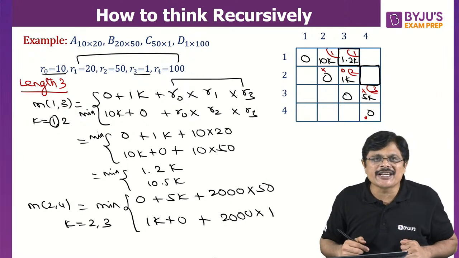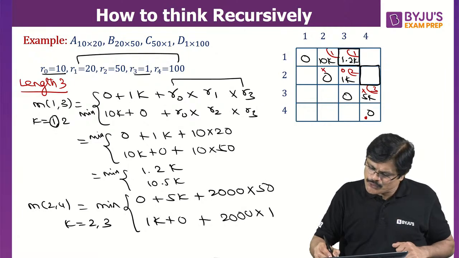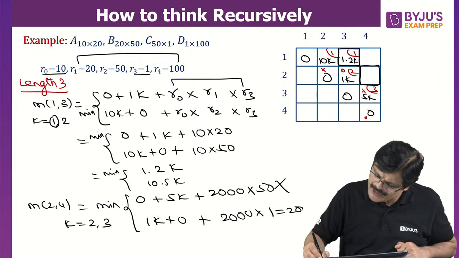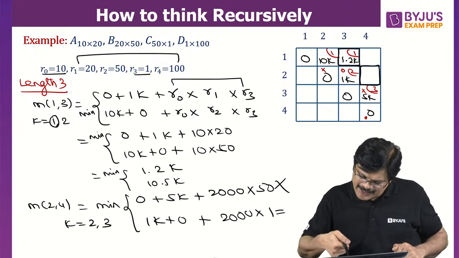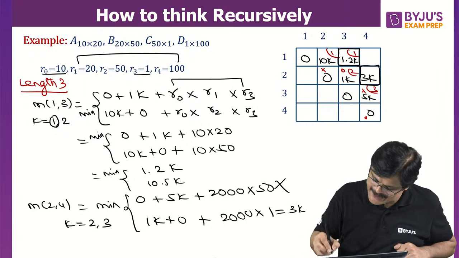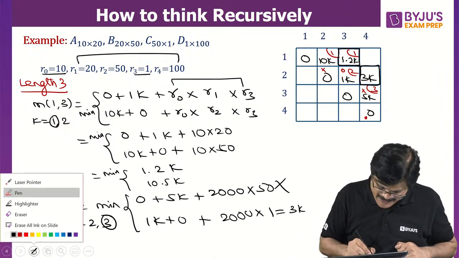Now out of these two, which one is smaller? This is, okay, 2000 into 50 means I think it is 10,000, but here it is 2000 only. This is smaller. I am not interested in this. 2000 is smaller. Okay, sorry, 2000 plus 1k, 3000, 3k. So this is 3k, sir. 3k is smaller. And for what value of k? k is 3, it is smaller. So k is equal to 3.